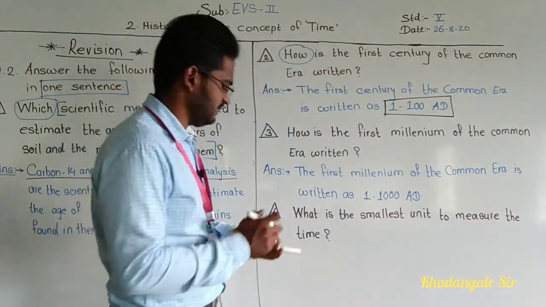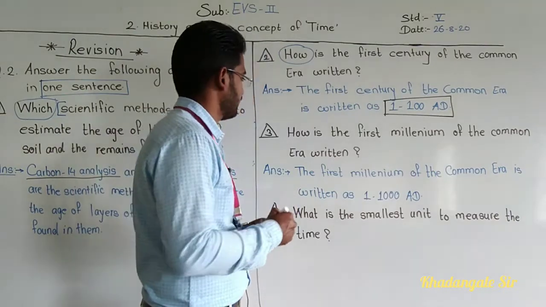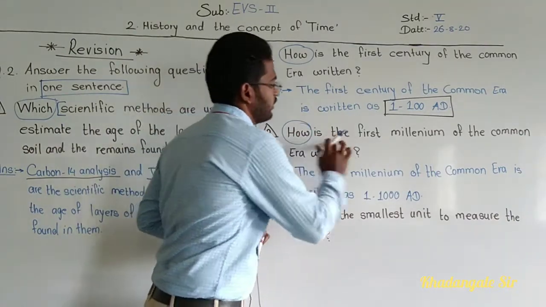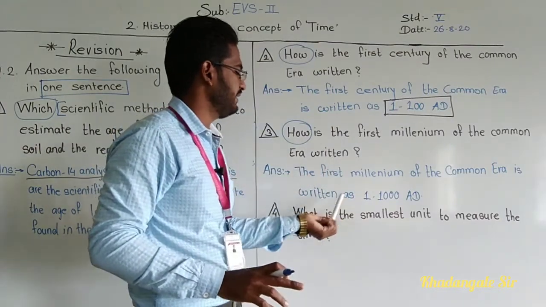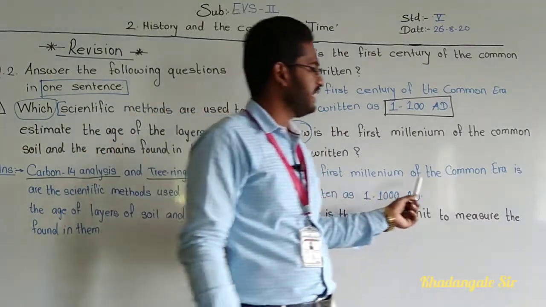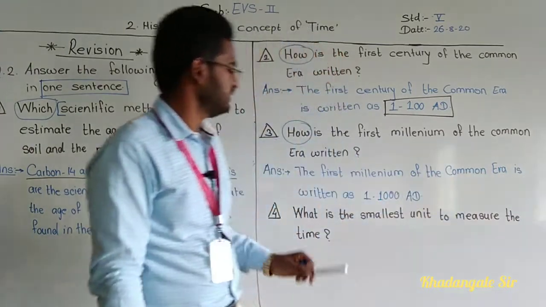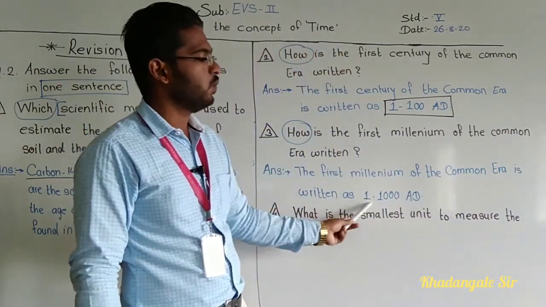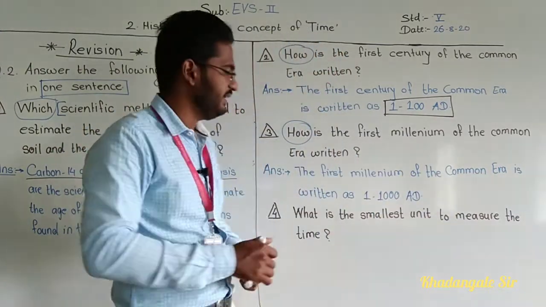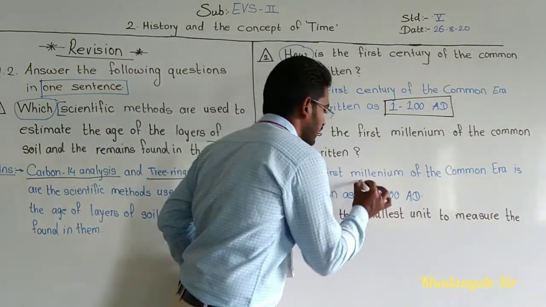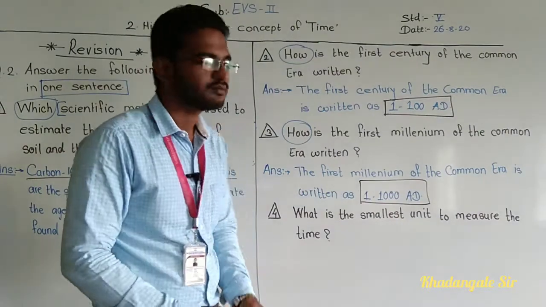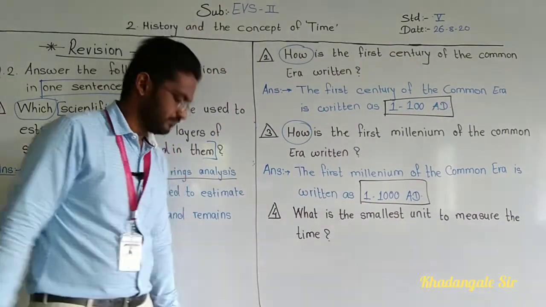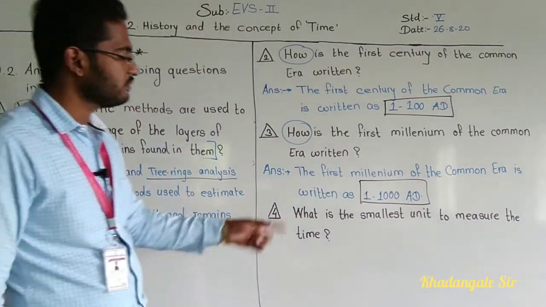As it is, how we are going to remove this, the remaining question we will copy here, and after that we will write here. See, the first millennium of the Common Era is written as 1 to 1000 AD. What is the answer? 1 to 1000 AD. Understood?